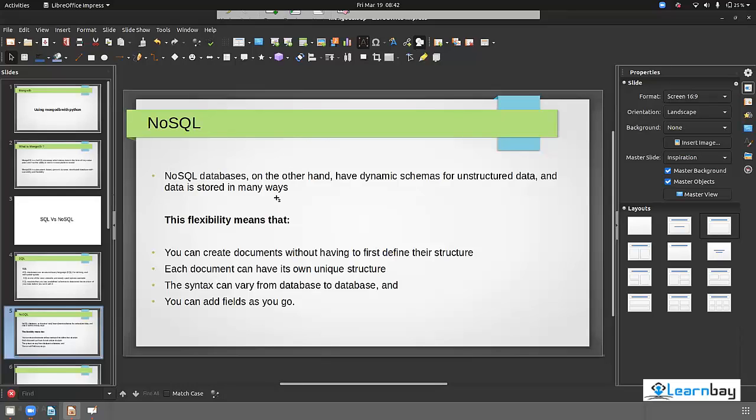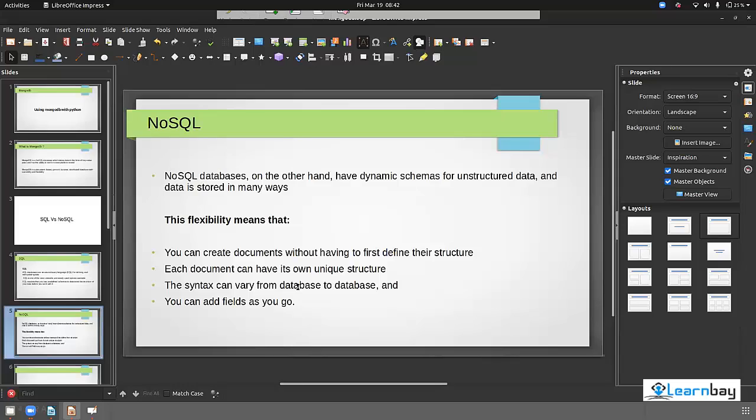But in SQL, the syntax is the same for all the SQL databases, right? Select star from table. If you use Oracle, SQLite, or XAMPP, the query will be the same for everything, right? Yes or no? Yes. But in this case, it will vary from database to database.